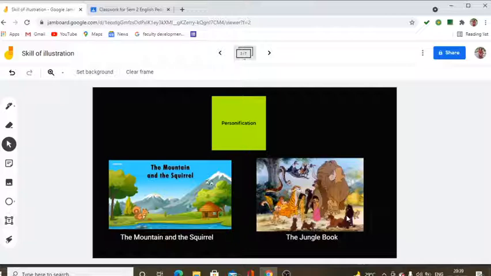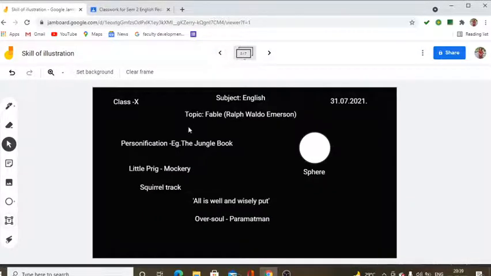Now the teacher writes the expression little prig on the board and asks the students, why does the mountain call the squirrel little prig? A student replies, because the squirrel is very small compared to the mountain. The teacher says, true, but the mountain is actually mocking the squirrel for his small size.